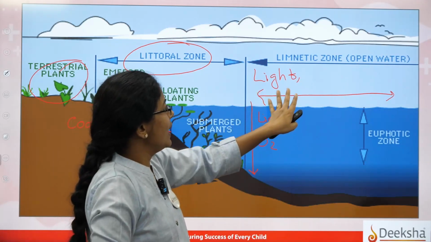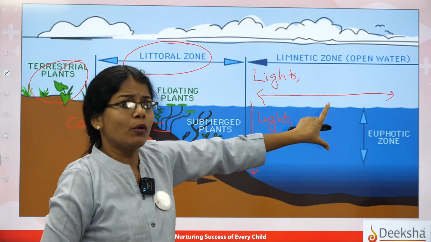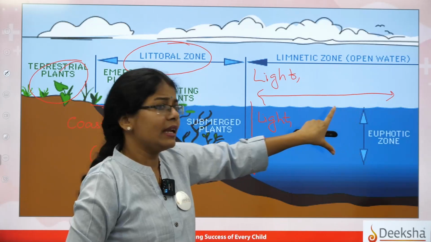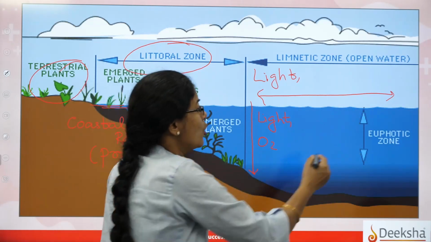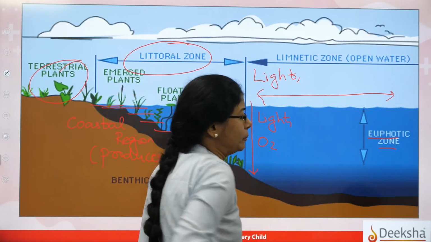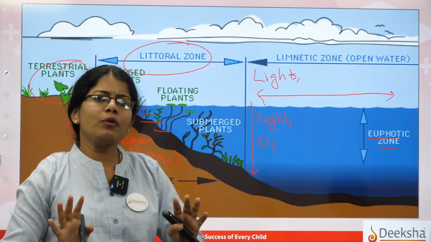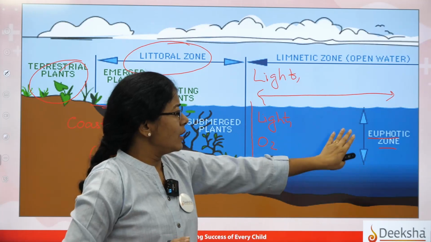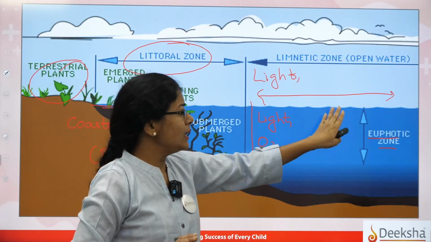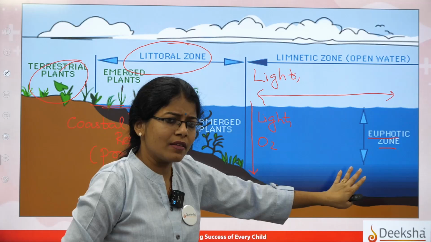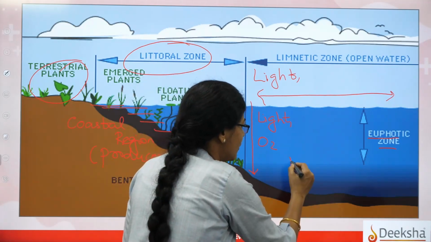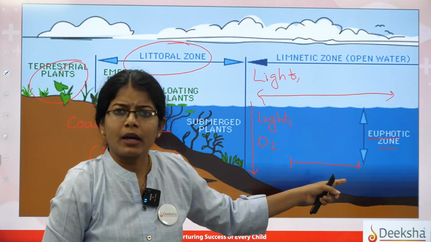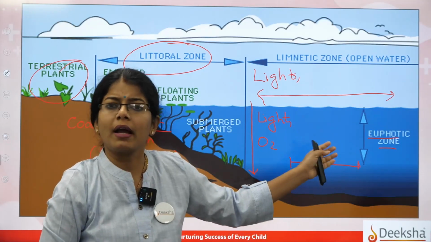So initially you will find this is the upper layer of the water body, that is the upper layer of the limnetic zone, where you can get the direct light, which will be called the euphotic zone. Okay, so the euphotic zone, sufficient light comes here. Then slowly as you go down, the intensity of the light decreases, and here if you notice, in this region direct sunlight does not come, the intensity is not strong, it reduces a little.